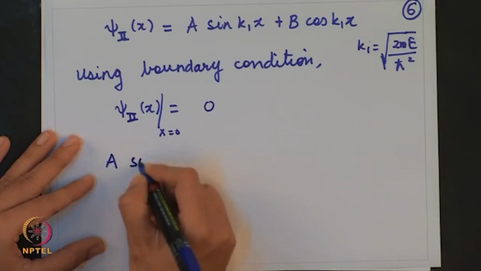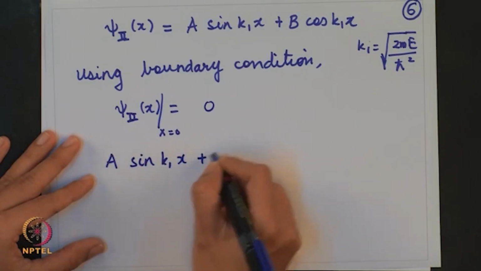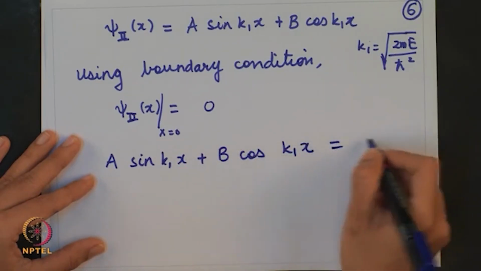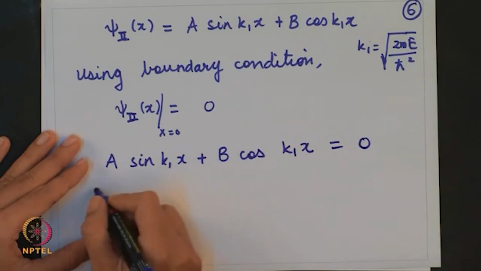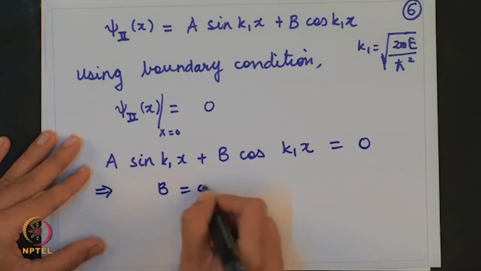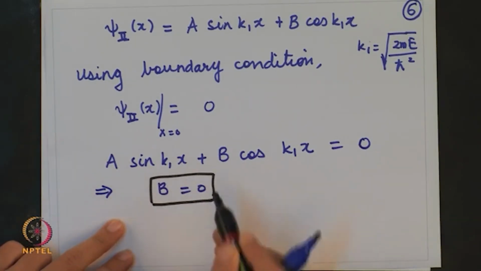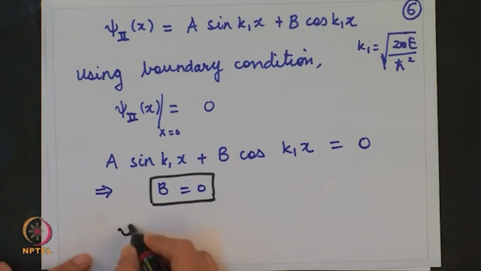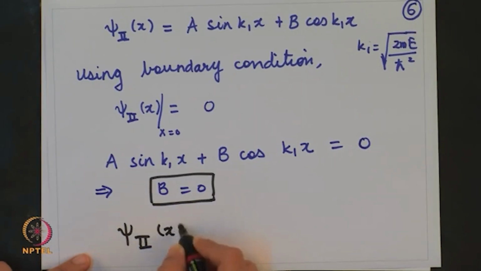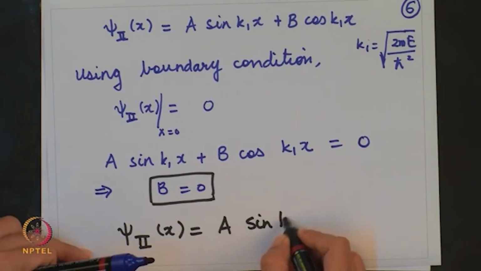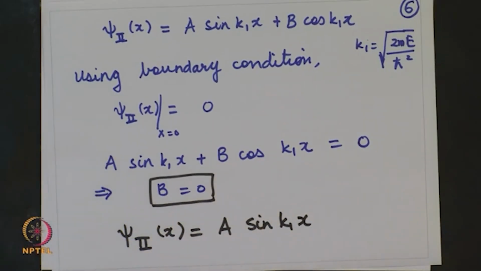So, A sin k1x plus B cos k1x is 0, which would imply simply that B is 0. So, let me write what my psi 2 of x will be: psi 2 of x will be A sin k1x.